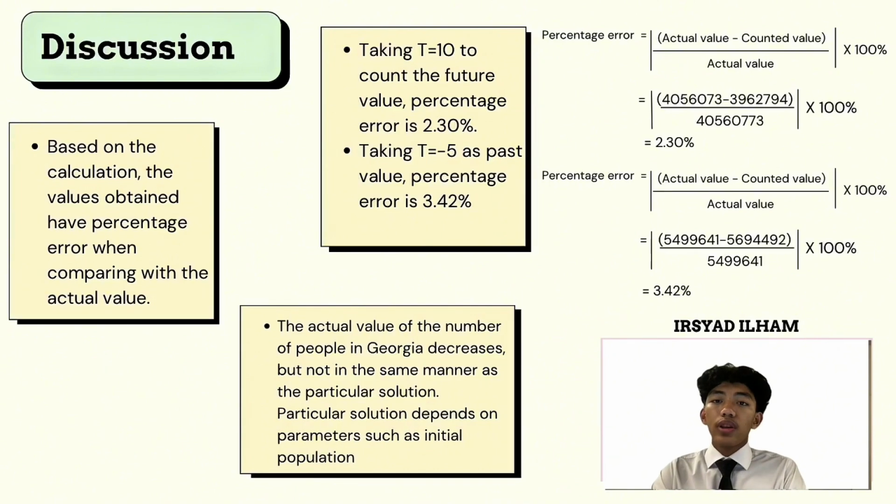For the future value, we take 10 years after T0 and get the percentage error of 2.30%. For the past value, we take 5 years before T0 and get the percentage error of 3.42%.